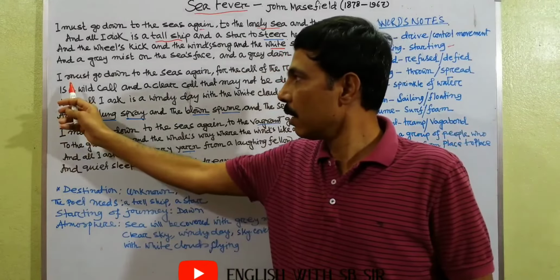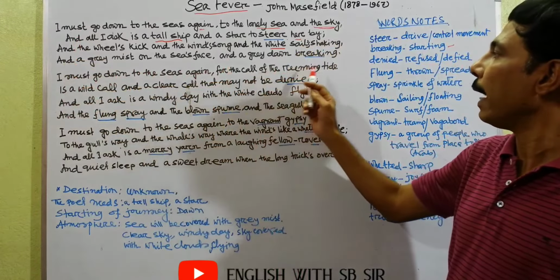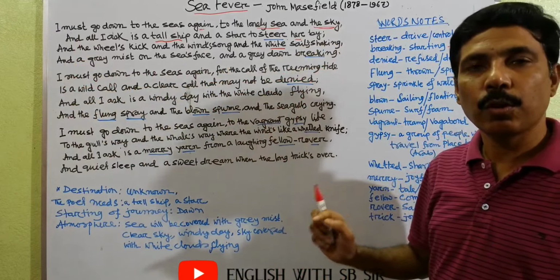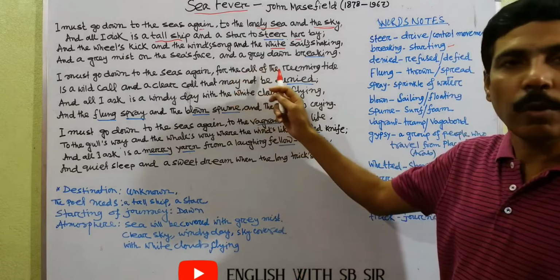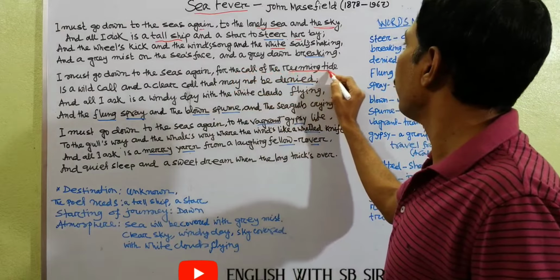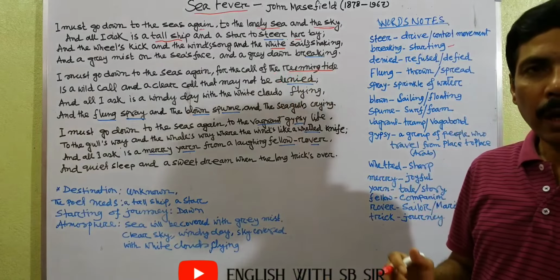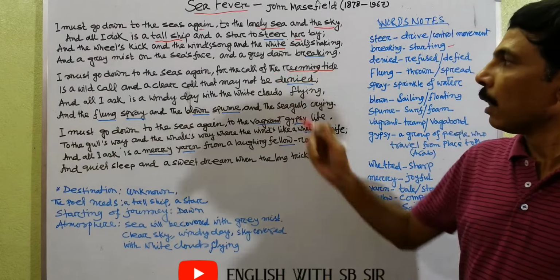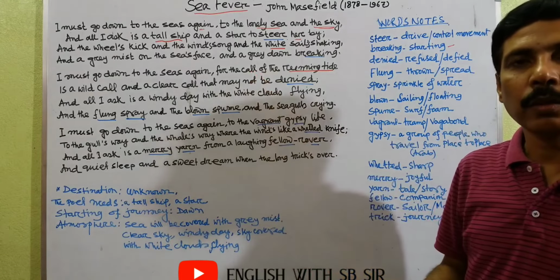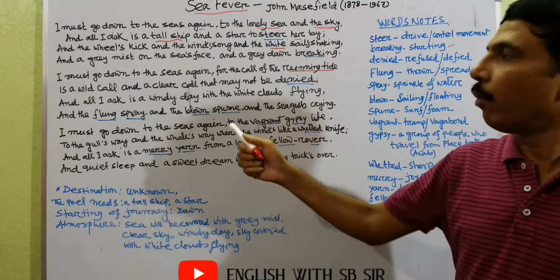Now the second stanza starts with the same line: I must go to the seas again, for the call of the running tide. Here the poet explains why he wants to go to the sea again, because someone is calling the poet. Who is calling the poet? The running tide is calling the poet. It is very important. That means the waves of the sea are calling the poet to come and sail again on his future voyage in the sea.